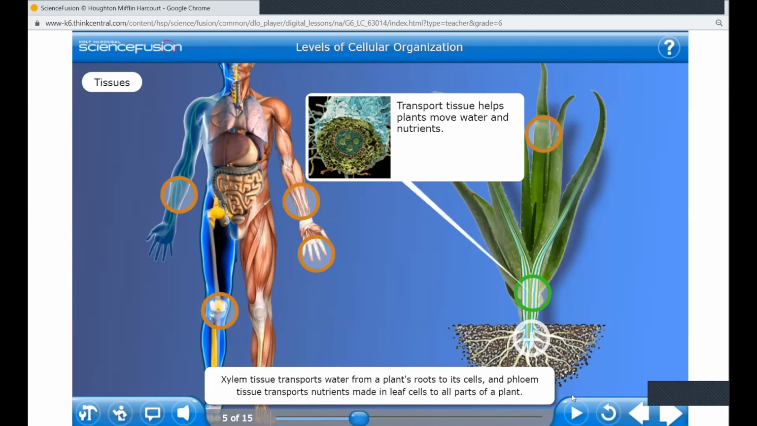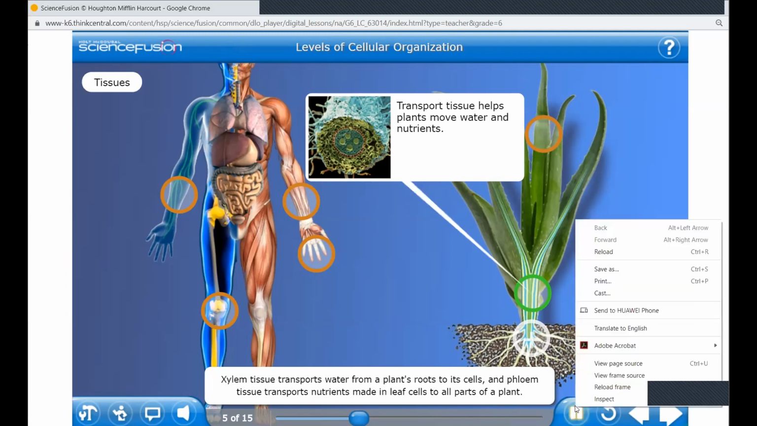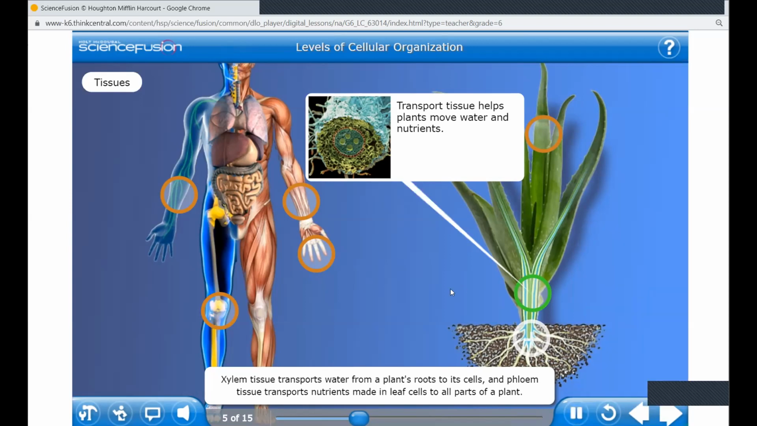Xylem is transport. It is in the plant tissue, right? Yes, transport. You can see here what I'm showing. They have special tissues called xylem and phloem that help to transport. Xylem transports water from a plant's roots to its cells, and phloem tissue transports nutrients made in leaf cells to all parts of a plant.